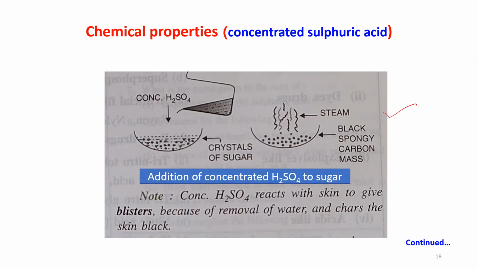This experiment is showing the addition of concentrated sulfuric acid to sugar. In this bowl, crystals of sugar are taken. Now concentrated sulfuric acid is added. It will form a black spongy carbon mass and steam will come out. Concentrated sulfuric acid reacts with skin to give blisters because of removal of water, and chars the skin black.